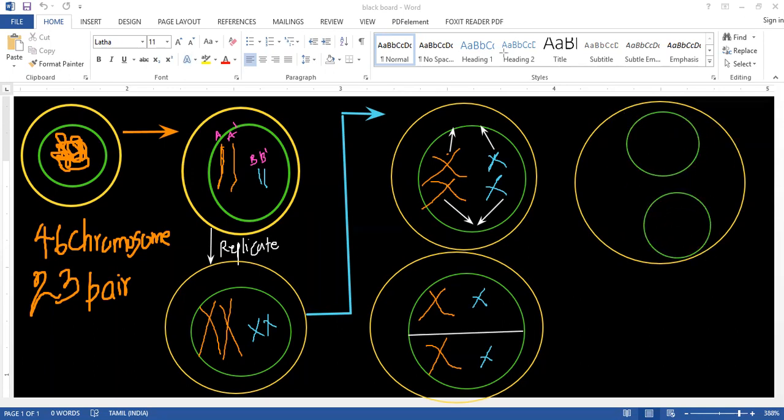Both are the same. And how many chromosomes here? Number one.